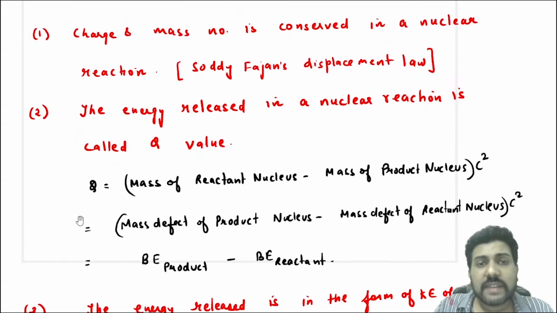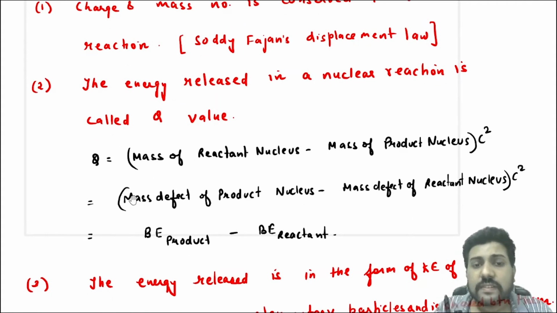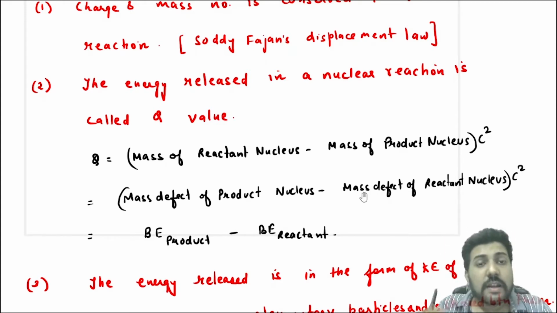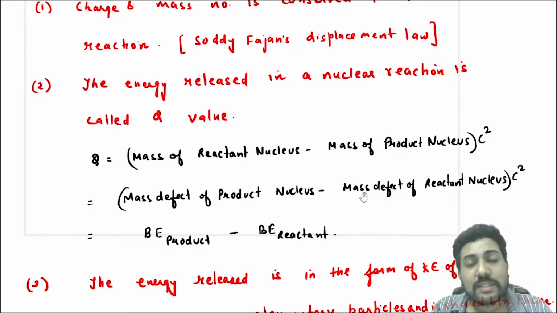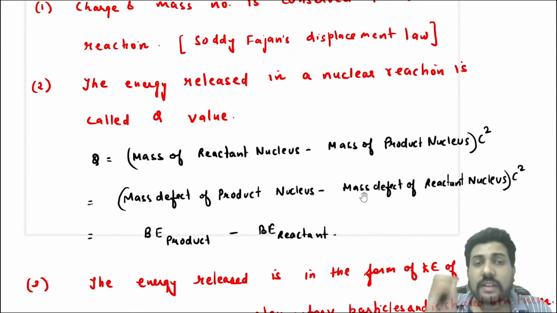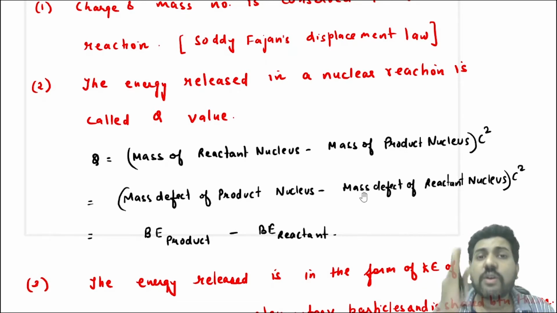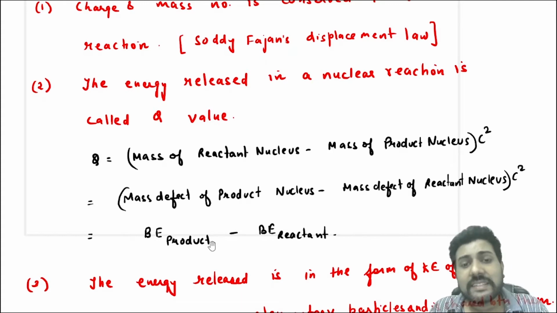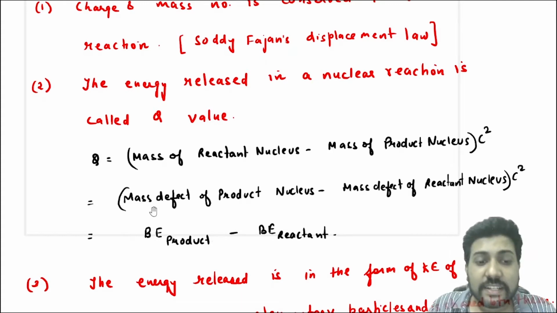So Q is sometimes also written as mass defect of the product nucleus minus mass defect of the reactant nucleus, into c square. But mass defect into c square is nothing but the binding energy, right? So the Q value of a nuclear reaction is also written as the binding energy of product nucleus minus the binding energy of reactant nucleus.